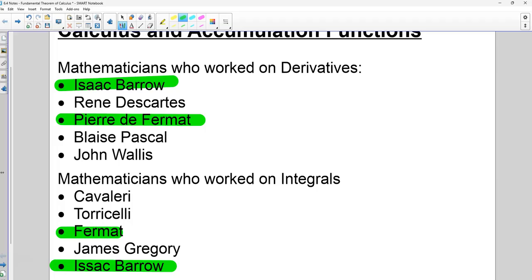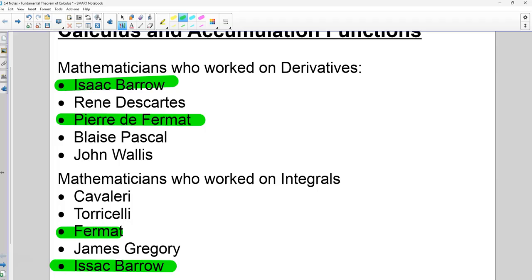However, this is very interesting. I've read a whole book on this. It's fascinating. I read a book a while back called The Calculus Wars. So Isaac Newton is generally credited with coming up with calculus. He was an English mathematician in the 1600s.